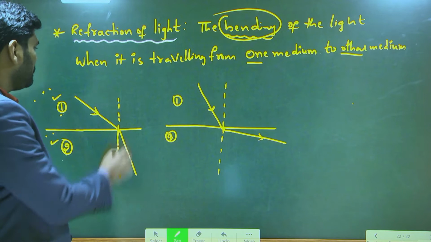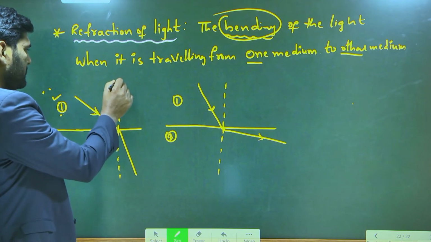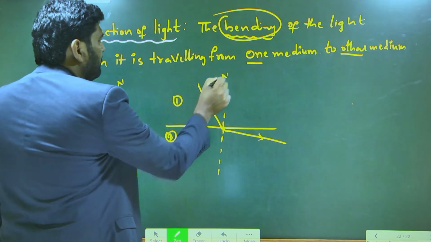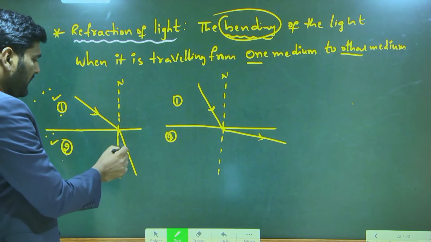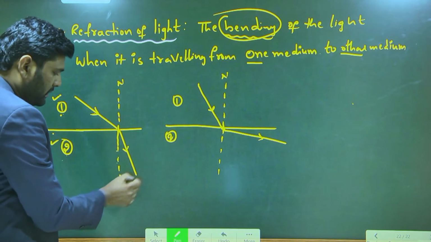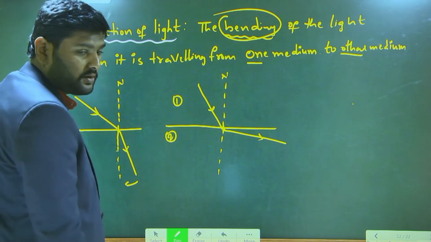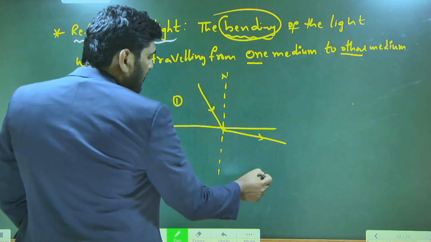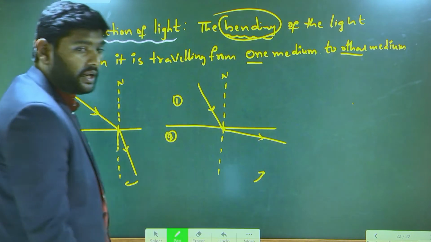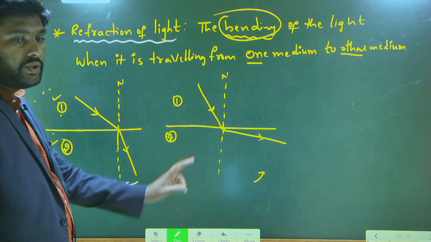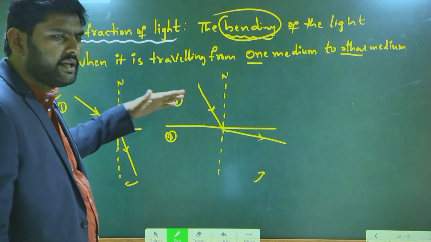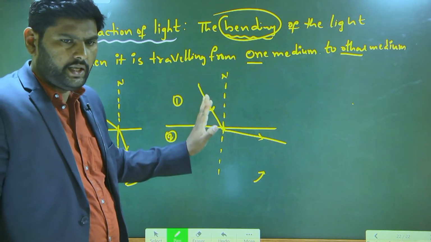The thing is, this is the normal. Am I right? In the first case, the light ray bends towards the normal. Yes or no? In the second case, the light ray bends away from the normal. So these are the two phenomena we call refraction.